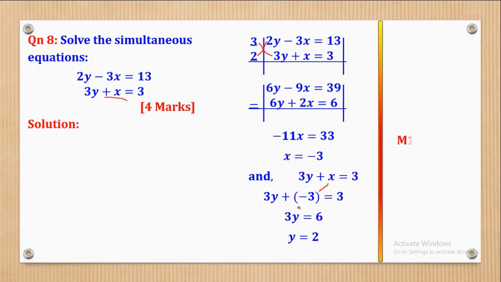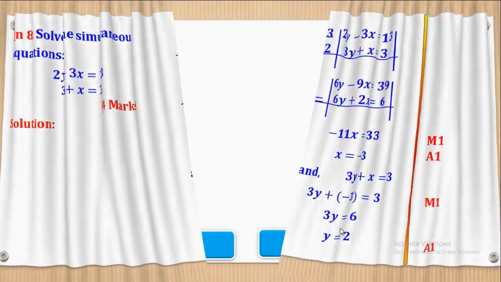Now let's see how the marking can be done. So the first mark will be to subtract to come up with this, and this, and lastly to simplify to come up with the value of x. Then here the mark will be substitution, and here the last mark will be simplifying to come up with y equal to 2. So basically that's how the 4 marks could be awarded.